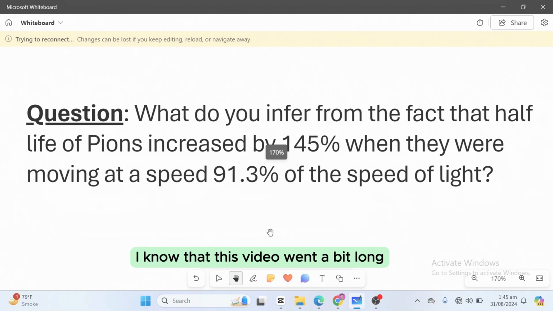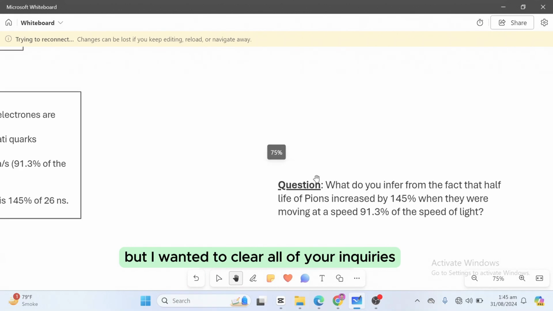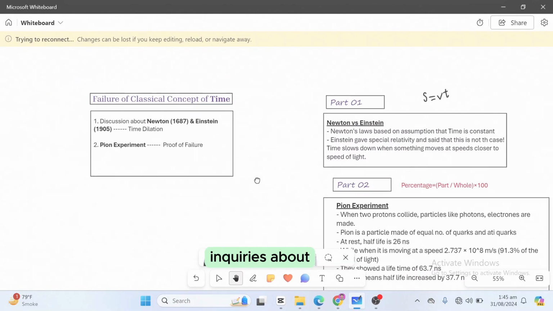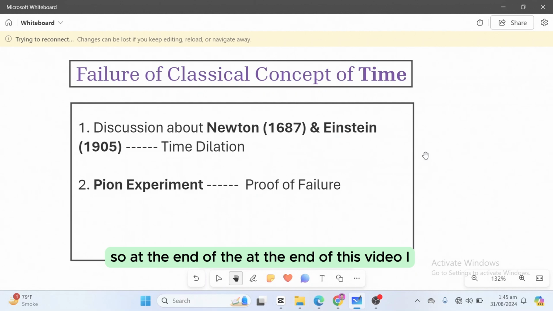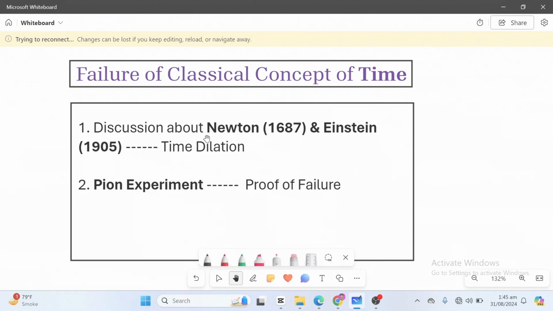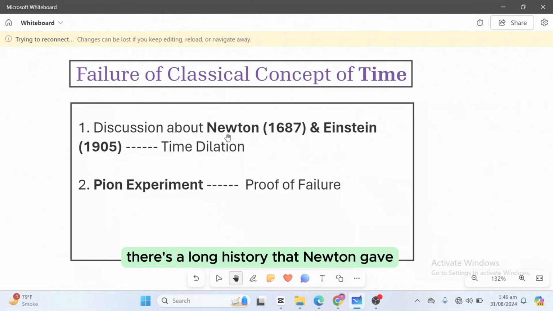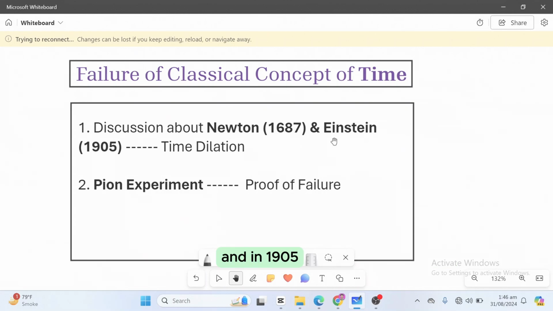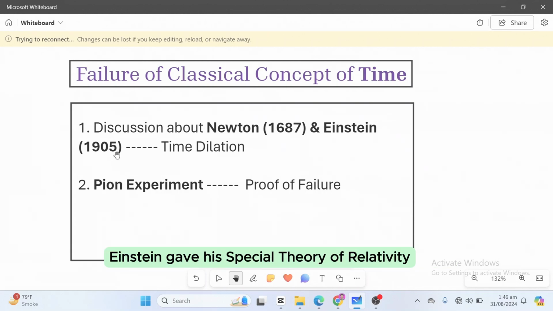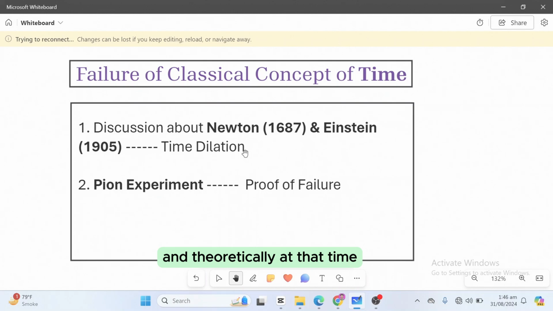I know that this video went a bit long, but I wanted to clear all of your inquiries about the failure of the classical concept of time. So at the end of this video, I'm going to give you a summary. There is a long history that Newton gave his laws of motion, and they were based on the assumption that time is constant. And in 1905, Einstein gave his special theory of relativity, and theoretically at that time he did not give an experimental proof of it, but he showed that time is relative.